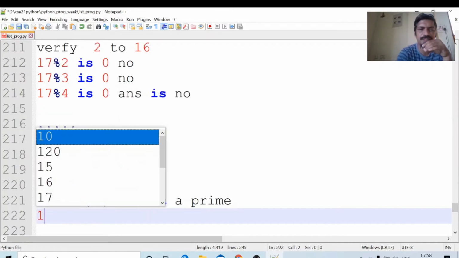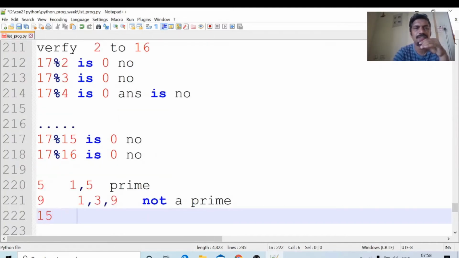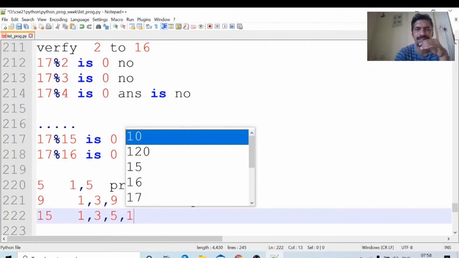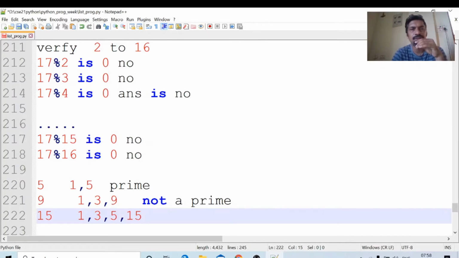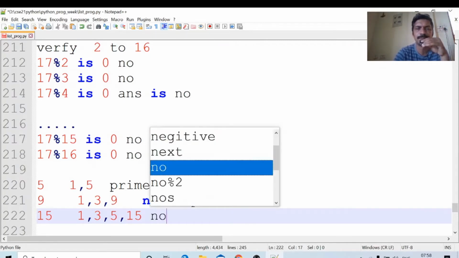Is 15 prime? What are the factors of 15? 1, 3, 5, 15. The factors of 15 are 1, 3, 5, 15. Is it 1 and 15 only? No, 3 and 5 are also there. So it is not prime.